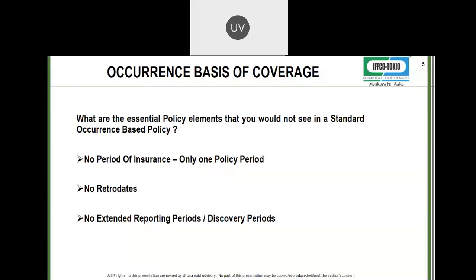What is it that made liability insurance so difficult? Occurrence based policies responded to tobacco claims 20 years after they were made, asbestosis claims 20 years after they were made. So the market withered. Now, with a claims made policy, the policy has to be renewed because a claim has to be made during the policy period, the 12 months. Occurrence based policies, you don't need to renew, you don't need an extended reporting period because you can report a claim till posterity. So these are the essential policy elements that you would not see in a standard occurrence based policy.